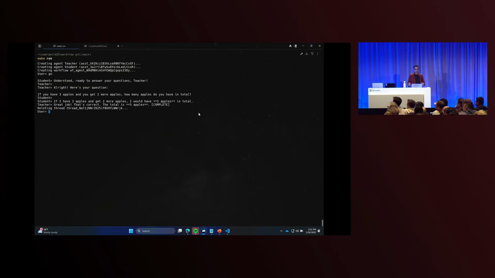And it is, so it says, yes, you're done, and then it deletes the user thread that I was on. And then I can finally hit enter. I can delete those 2 teacher agents and the workflow, which is the ephemeral. All of these are ephemeral entities. You can create them, use them, and then delete them whenever you're done. So that was the demo of workflow agents.